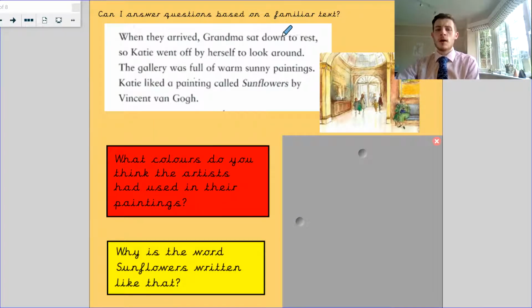When they arrived, Grandma sat down to rest. So Katie went off by herself to look around. The gallery was full of warm, sunny paintings.